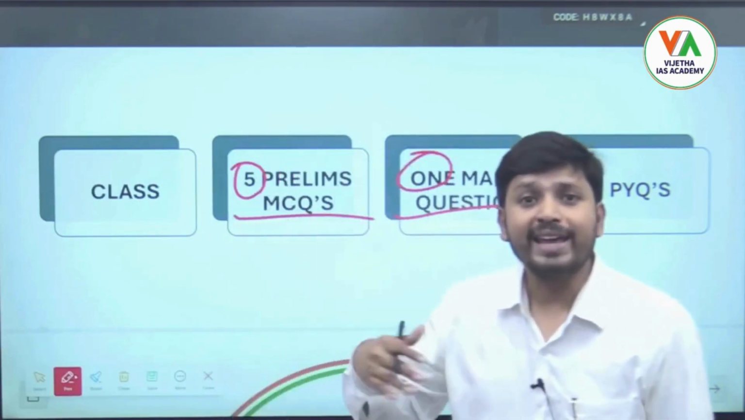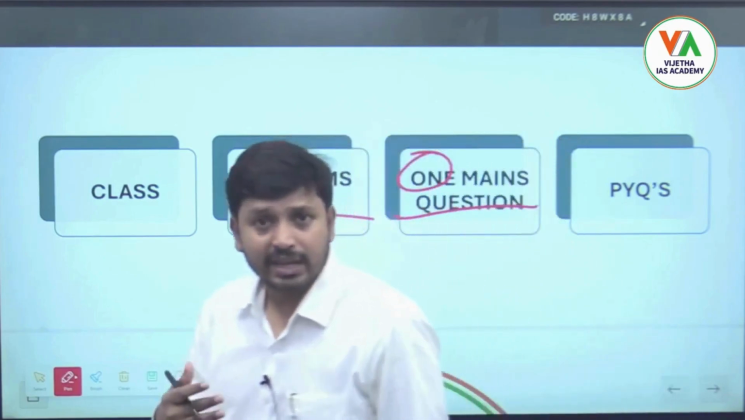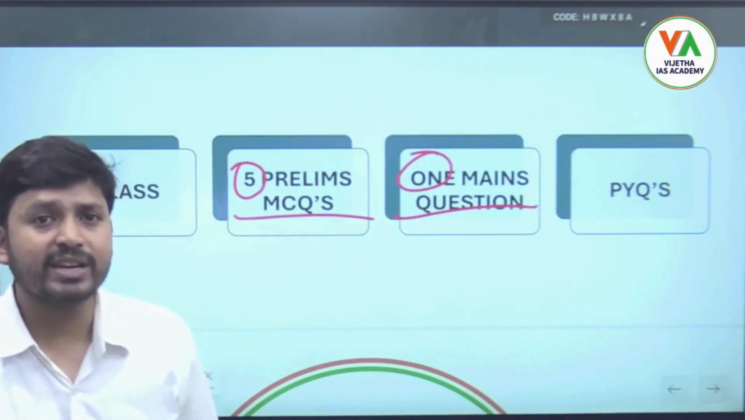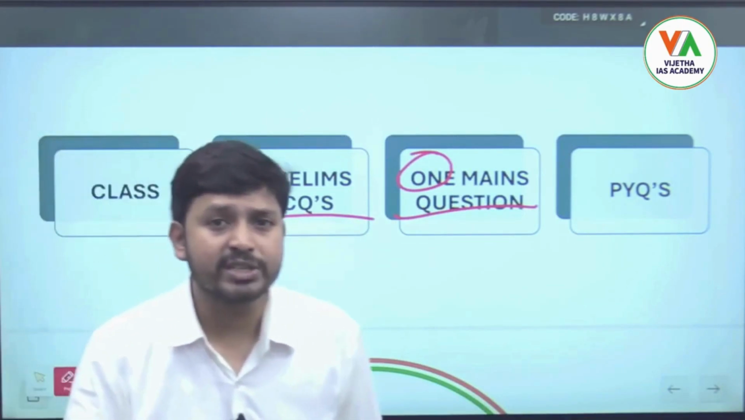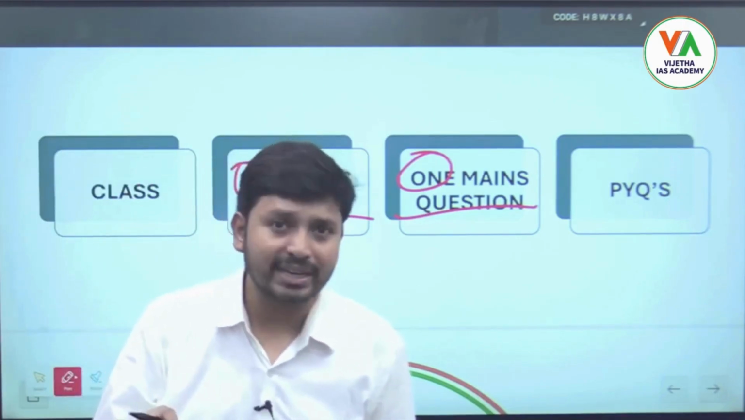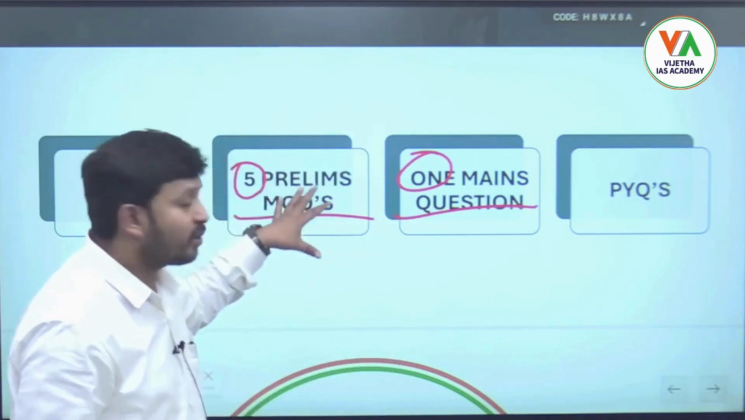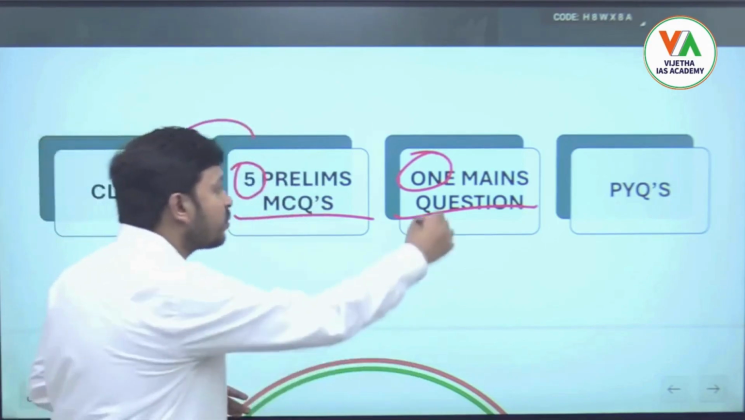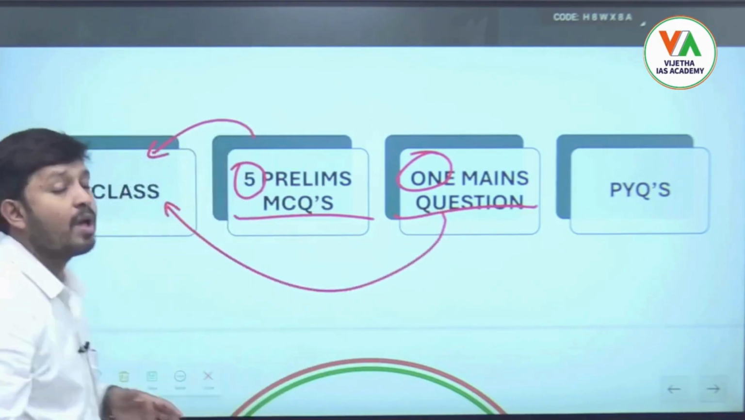So the next day we will discuss the 5 prelims questions we gave in the class of the previous day, and also we will discuss the mains question with respect to whatever things we have mentioned in the class. So these 5 questions will be related to the class we have discussed, and this one mains question is also with respect to the class we have discussed.